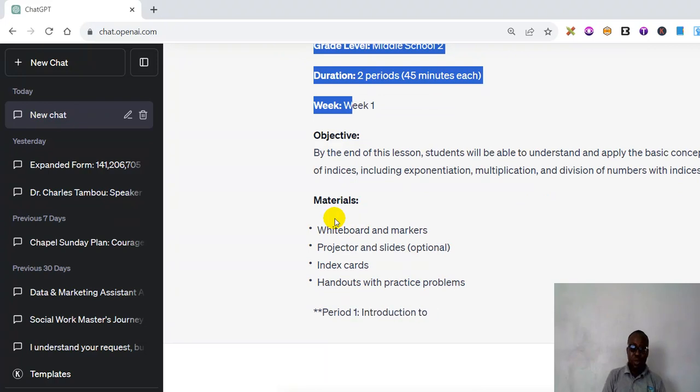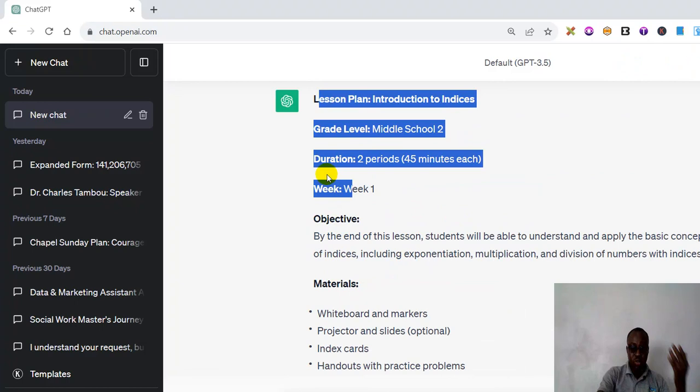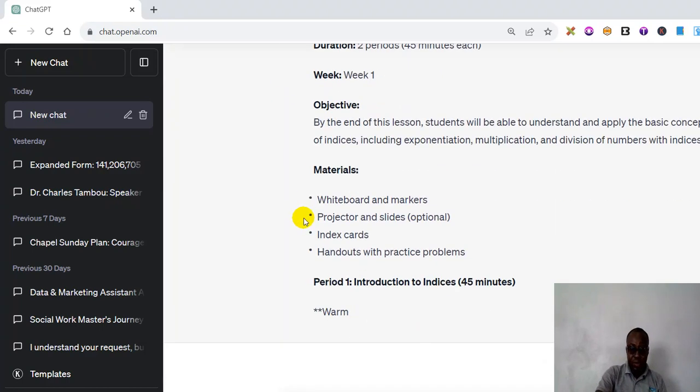I think I'm going to end the video here. Remember, I told you that it's going to be for 2 periods. Those 2 periods are for 1 week. So the first period, we'll be doing introduction to indices. And then you can see it wants to warm up the class. Let's see what it brings up there.